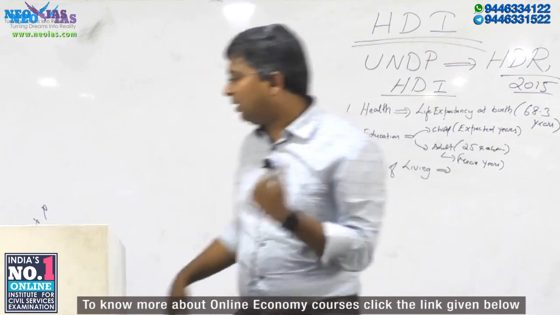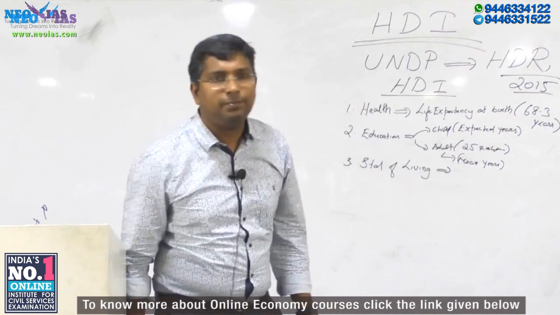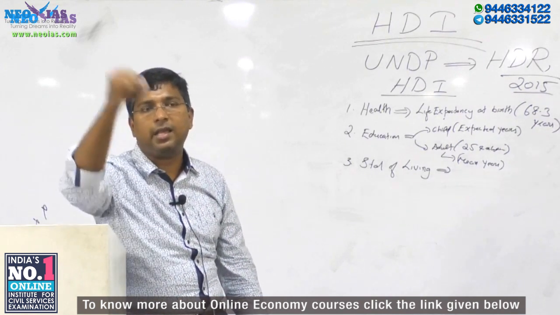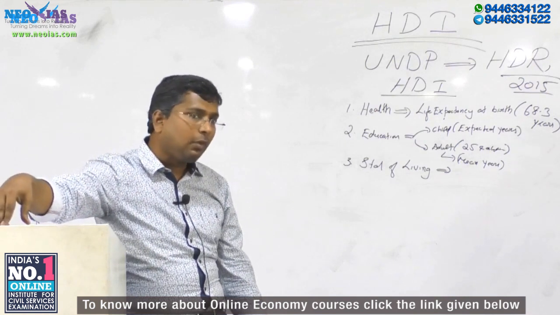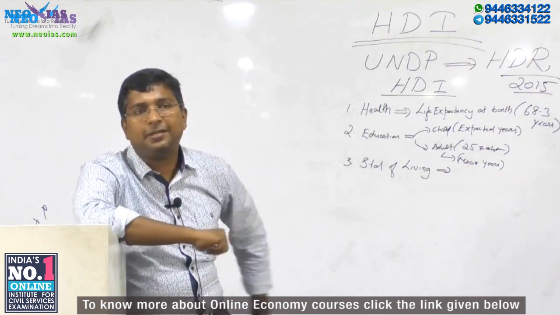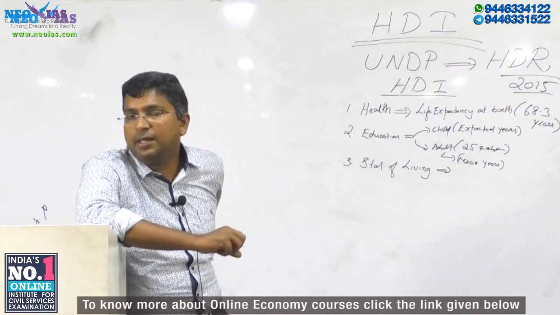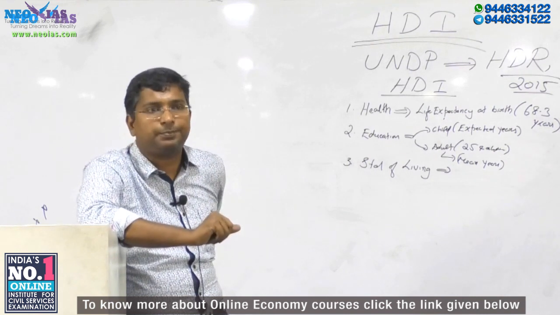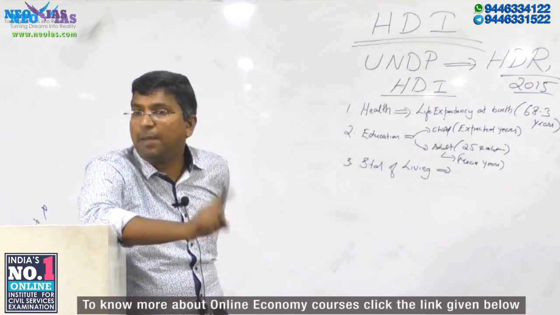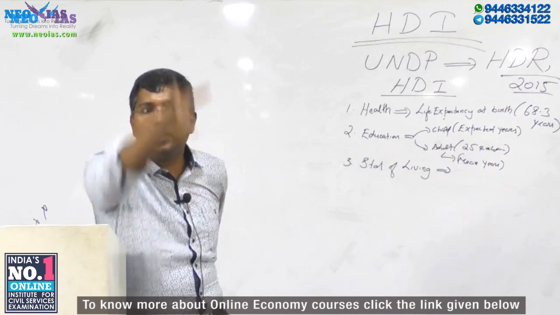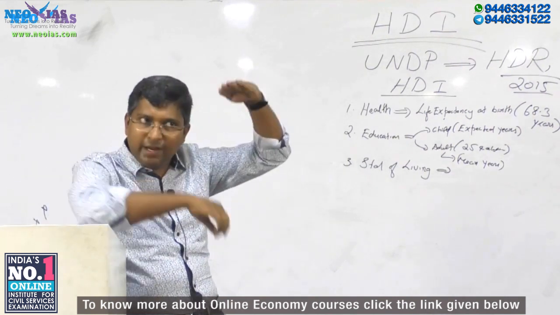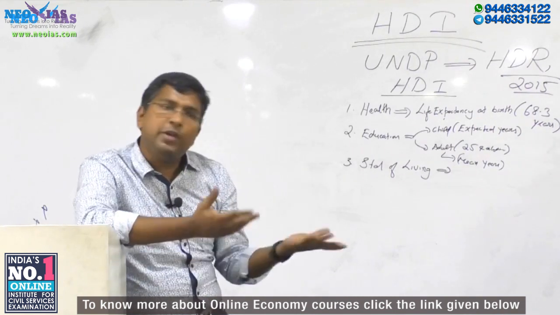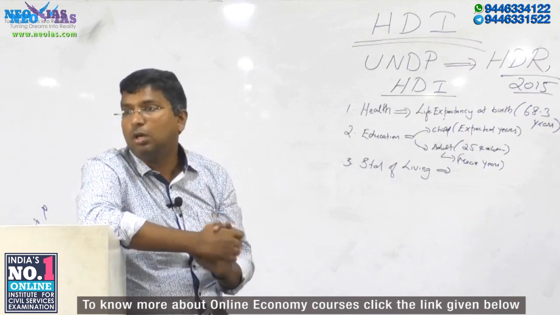Now there is a problem in relation to calculating per capita income. UNDP is preparing the standard of living of people living in India, in Nepal, in Sri Lanka, in US, in Europe, like that. The problem here is what type of indicator we can use. We have to convert per capita income into the same currency, then only they can compare. Every country's per capita income has to be in a common currency. And we know the common currency. We can convert into dollar.